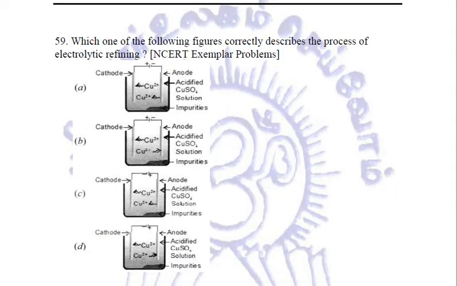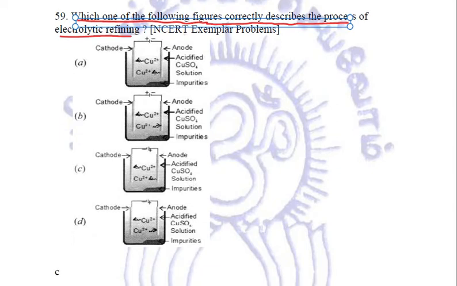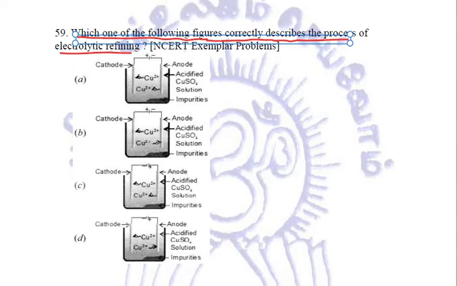Now try to relate the diagrams. Let's see what the examiner is asking here. Which one of the following figures correctly describes the process of electrolytic refining? Now let us see which of these is the correct process, and let us see the difference between them.